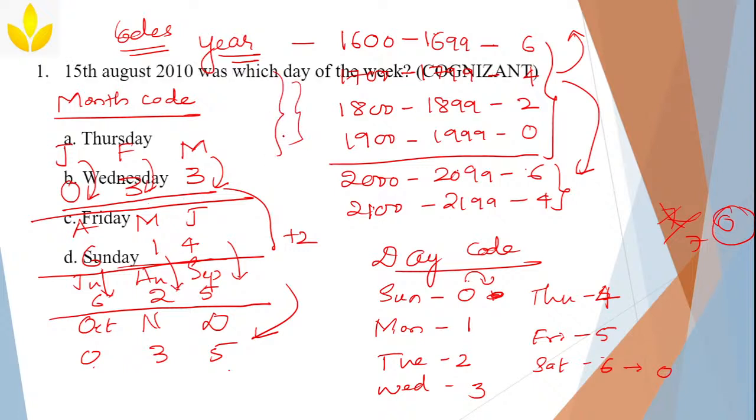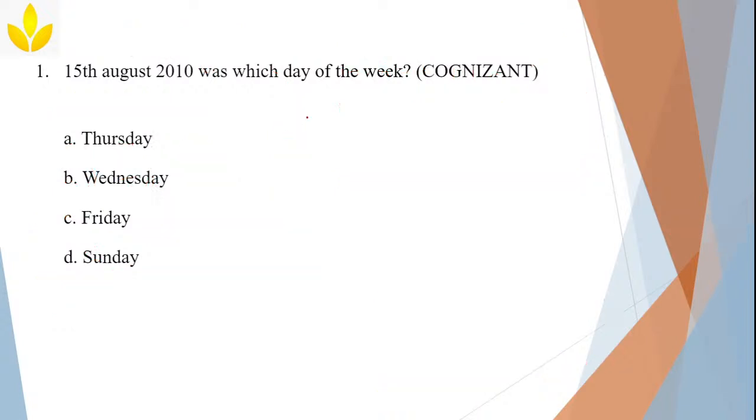The first problem here is: 15th August 2010 was which day of the week? So what's the question? 15 August 2010, you have to find out which day it is. Is it Sunday, Monday, Tuesday? Four options: Thursday or Wednesday, is it Friday or is it Sunday? How are you going to do it?